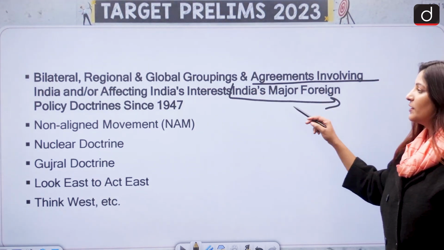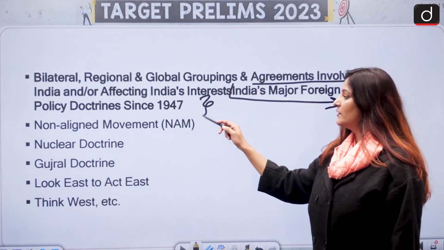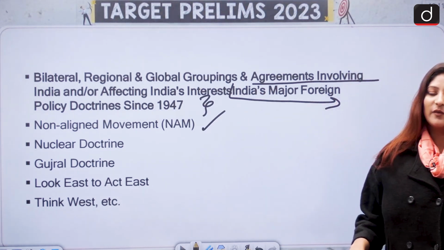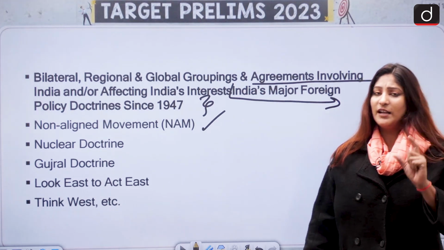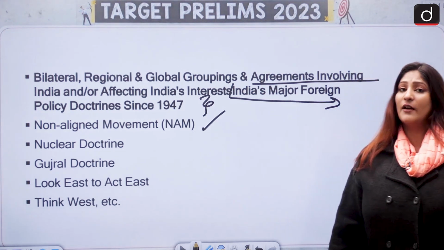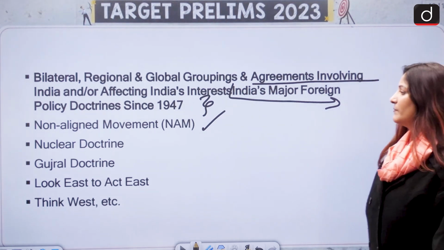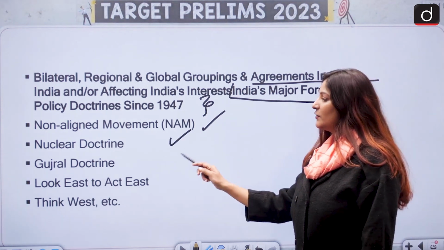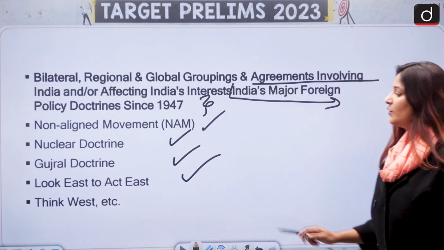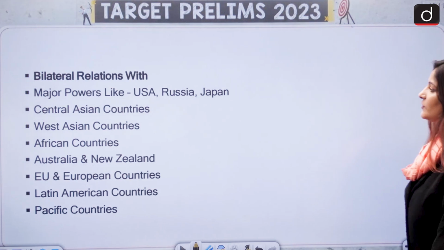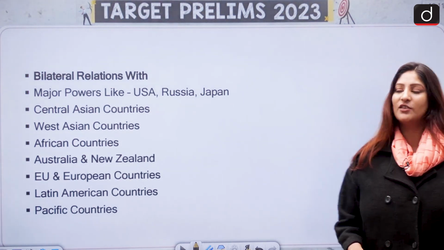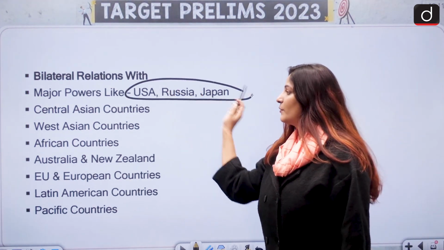India's major foreign policy doctrines followed since 1947. So divided like this, before 1990 and after 1990. Specifically have a very important focus on policy after 2014, that is the current regime. Non-aligned movement, nuclear doctrine, Gujral doctrine, look east to act east and think west as well. Then we have bilateral relations with major powers like USA, Russia and Japan. This is very, very important.